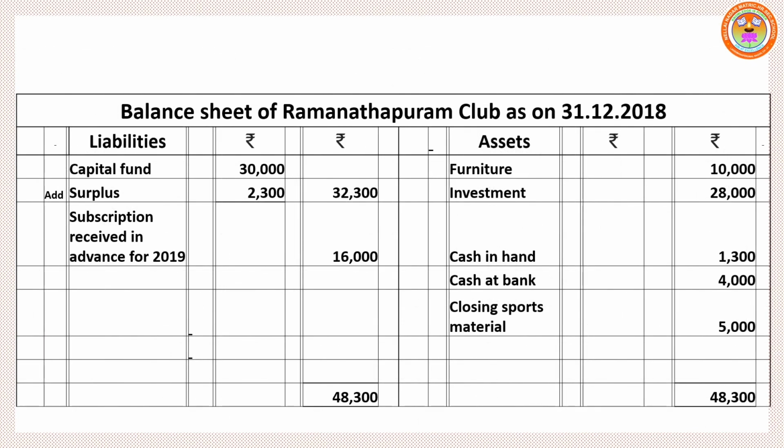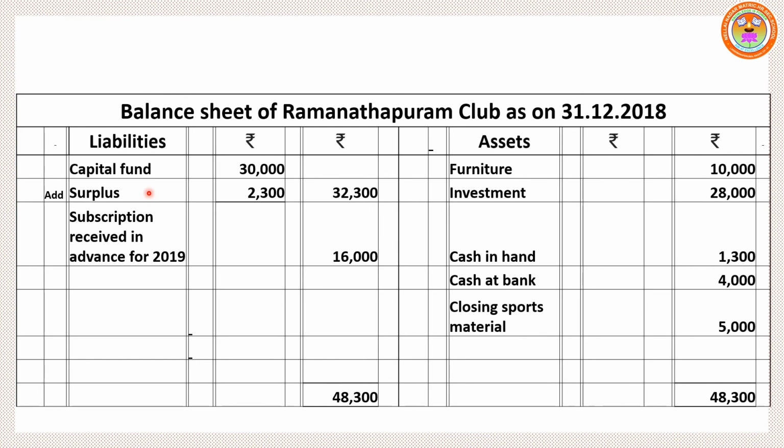So now we are preparing the balance sheet of Ramanathapuram Sports Club as on 31st December 2018. Segregate columns, asset side and liability side. Look at the additional information. First one, capital fund. That means opening capital is given in the question itself, 30,000. Then bring the surplus which we got in the previous step under the income and expenditure account, 2,300. If we met any deficit, it would be deducted from the capital account.